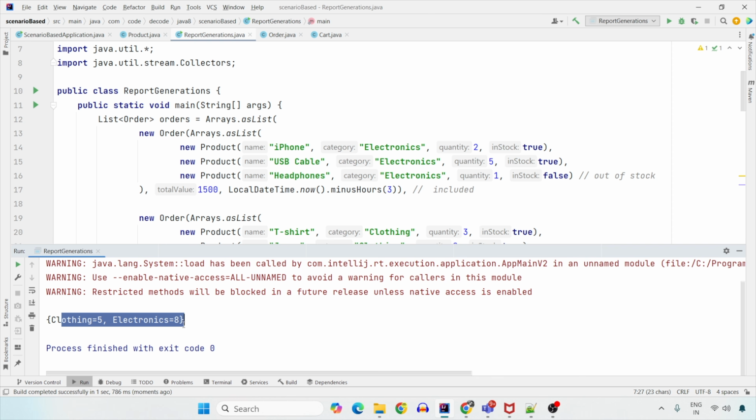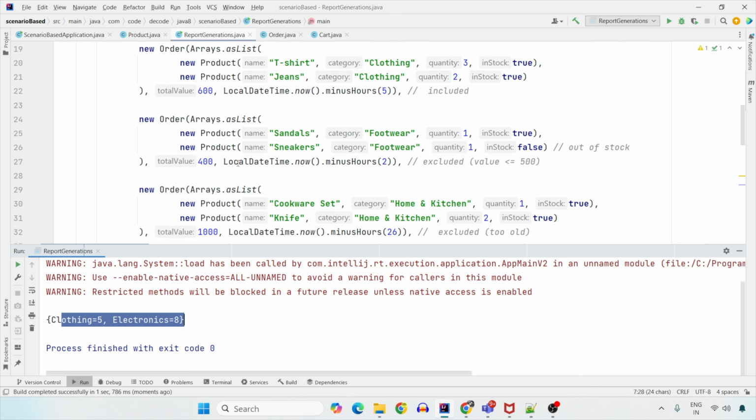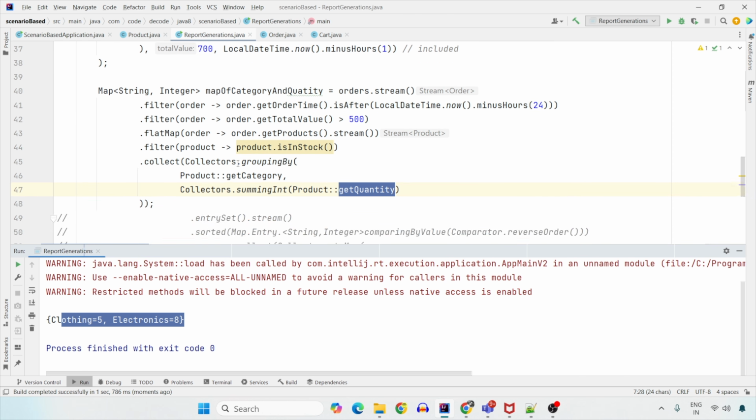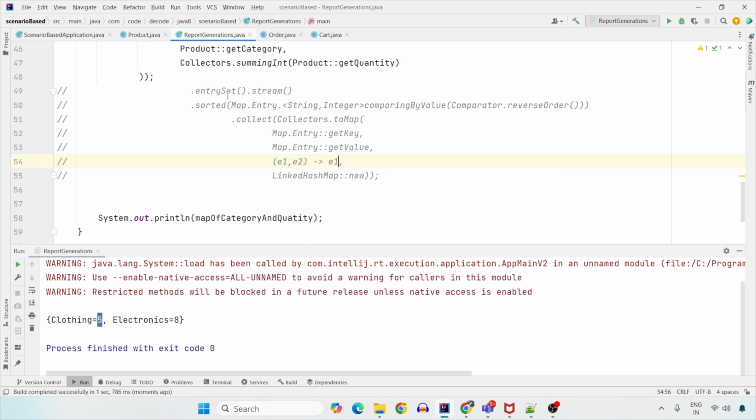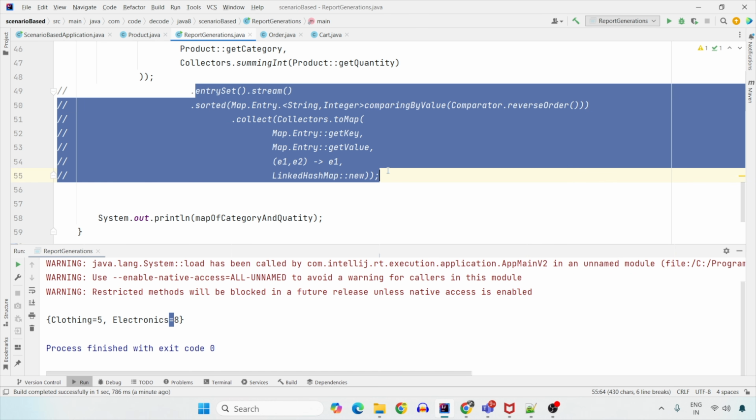Now it is not in the proper descending order that we need. So for that descending, this much code is required, because what we have here is a map of key value pairs. Now on the basis of this value, we need the descending order. So we are going to take the entry set, that is the key value pairs rather than the map. On this, I'm going to compare by value, and I'm going to convert it again by the reverse order into the map again. And since I want to have it in the reverse order, the order mapping is very important. That is why I use the linked hash map to preserve the order.